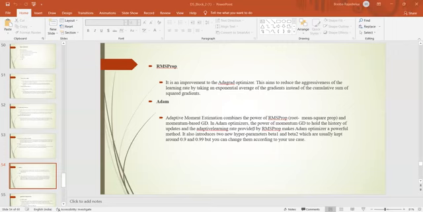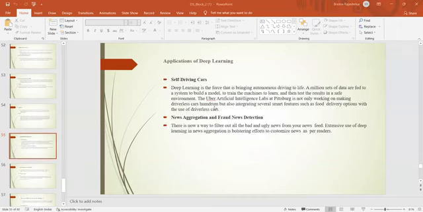It is the ADAM optimizer. The power of momentum GD to hold the history of the updates and the adaptive learning rate provided by RMSProp make the ADAM optimizer a powerful method. It is used for deep learning methods. It has also introduced new hyperparameters, beta 1 and beta 2, which are usually kept around 0.9 and 0.99, but you can change them according to your use case.